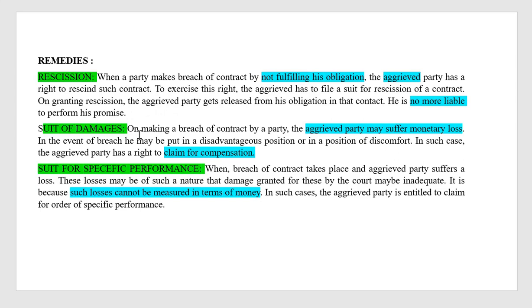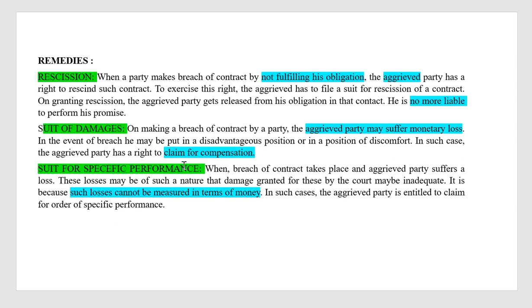Next, suit for damages. On breach of contract by a party, the aggrieved party may suffer monetary loss. In the event of breach, he may be put in a disadvantageous position or a position of discomfort. In such cases, the aggrieved party has a right to claim compensation. So if the loss occurred in terms of money or some products wasted, he has the right to claim compensation.